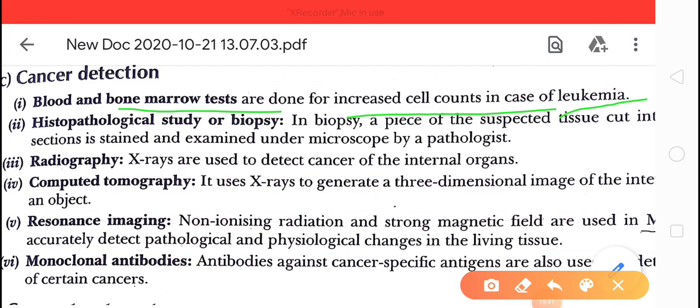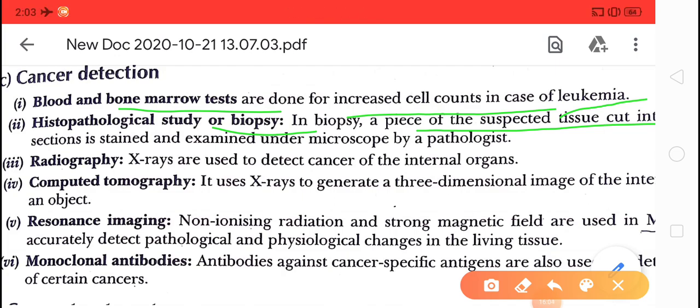Next one, that is biopsy or histopathological study. In a biopsy, children, a piece of suspected tissue, like a tumor, is taken.